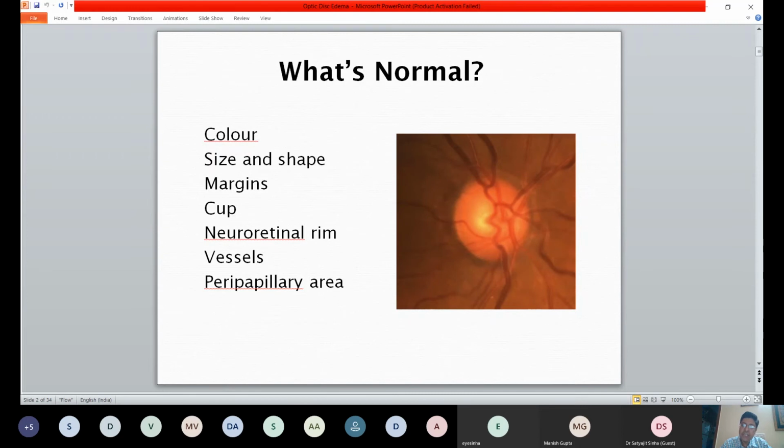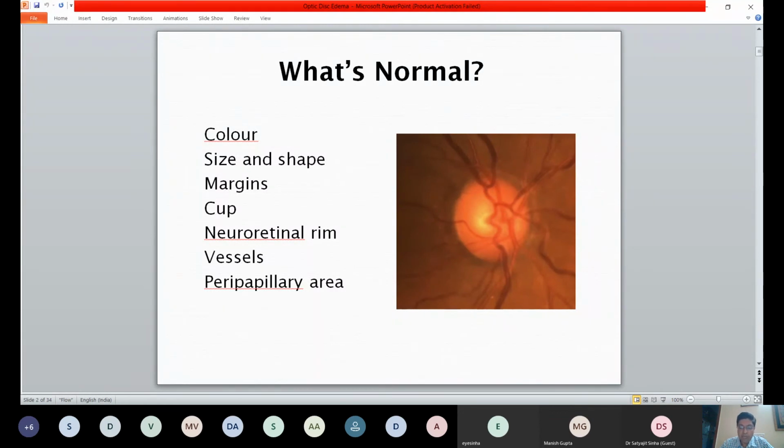The size and shape of the disc per se is also important, and often gives us very important clues, not just about refractive errors, if the disc is vertically oval or horizontally oval, but also about the size of the disc, because certain diseases like ischemic neuropathies have a predisposition if the disc is very small. And of course, the amount of cup would depend on the size of the disc.